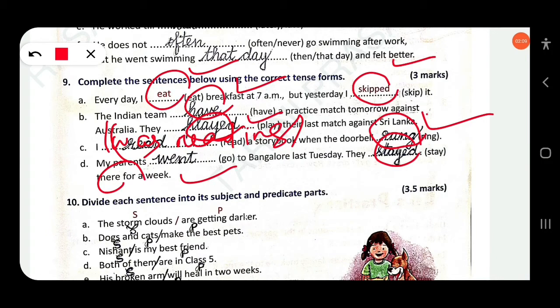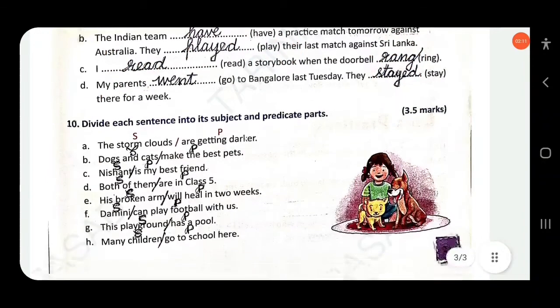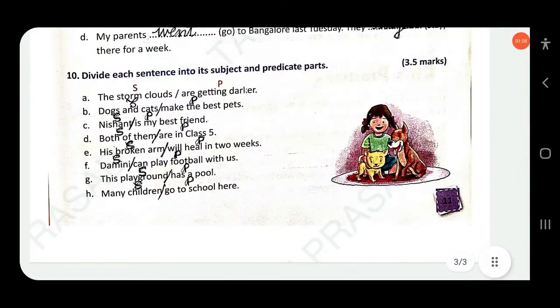Clear? Then next, divide each sentence into its subject and predicate parts. The storm clouds, this is the subject, are getting darker, predicate. Dogs and cats, this is the subject, make the best pets, predicate. Nishant is my best friend. So Nishant is the subject, is my best friend, predicate.